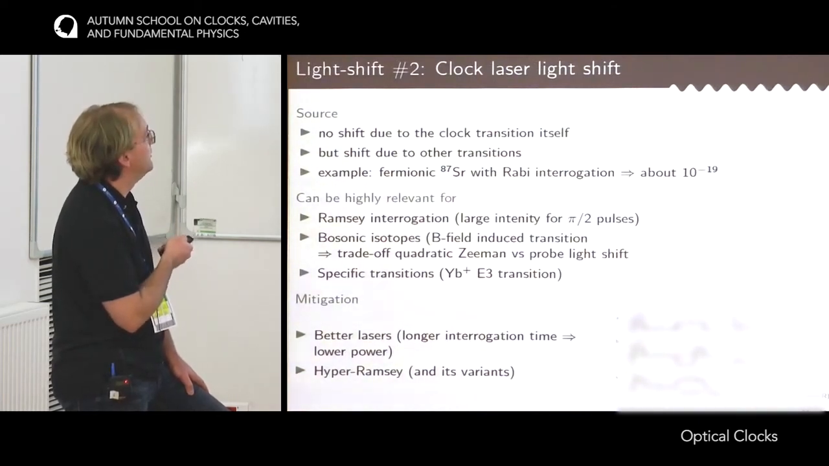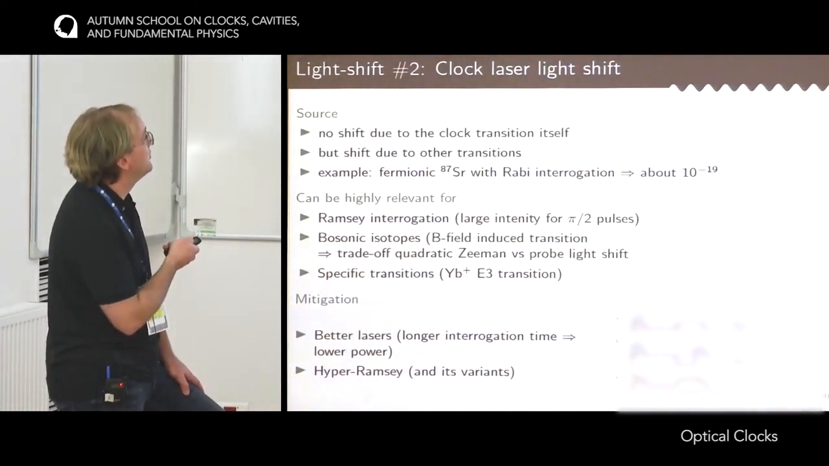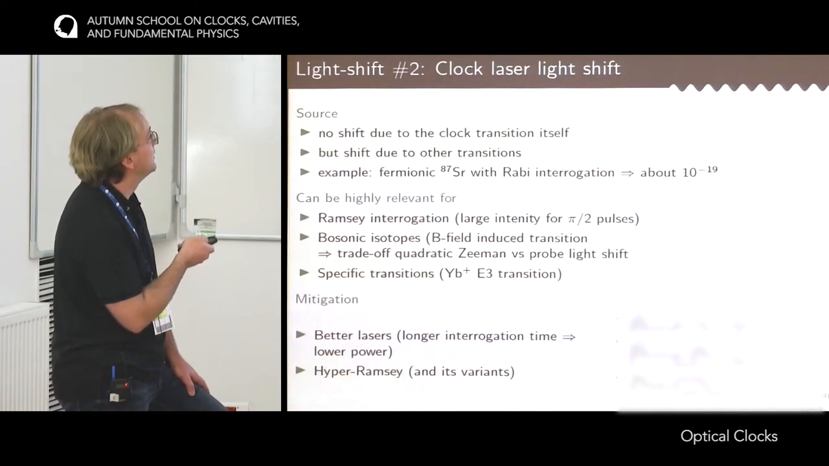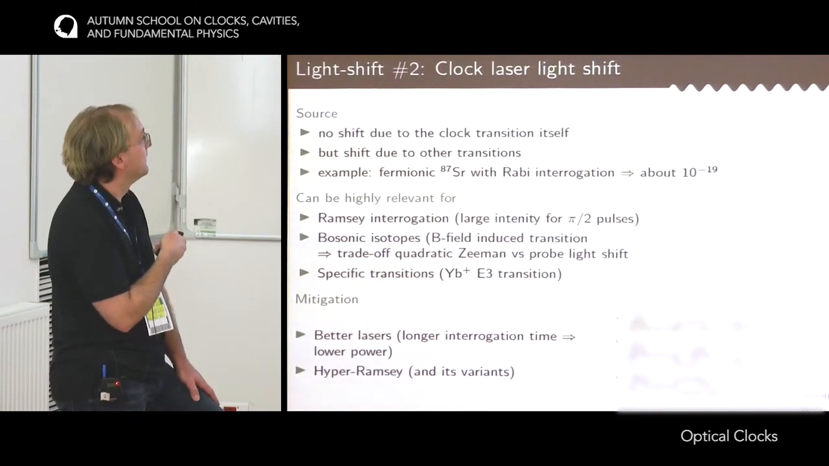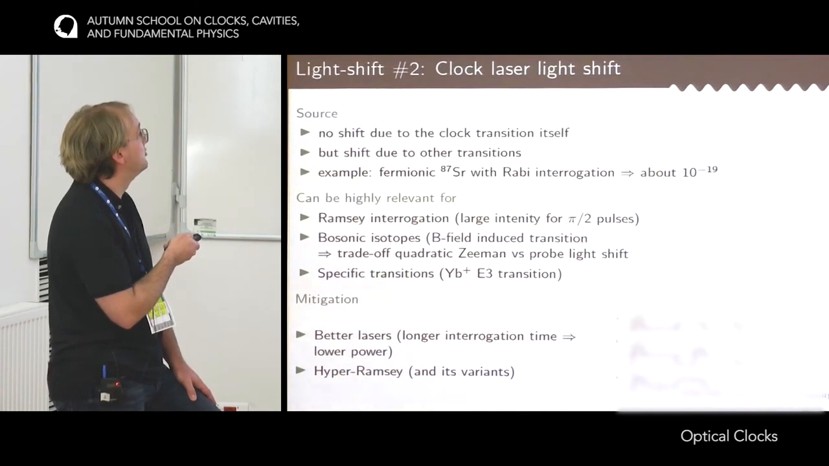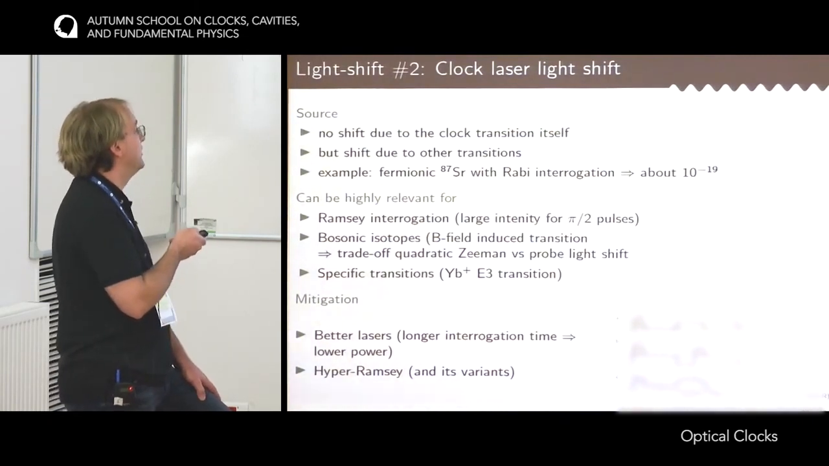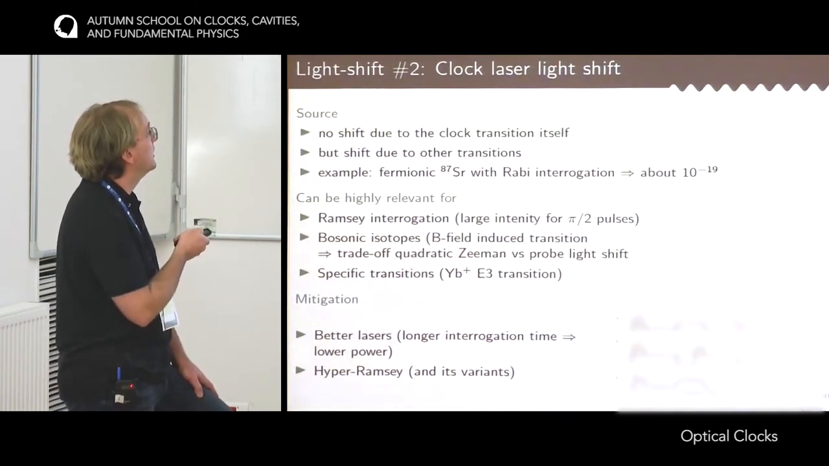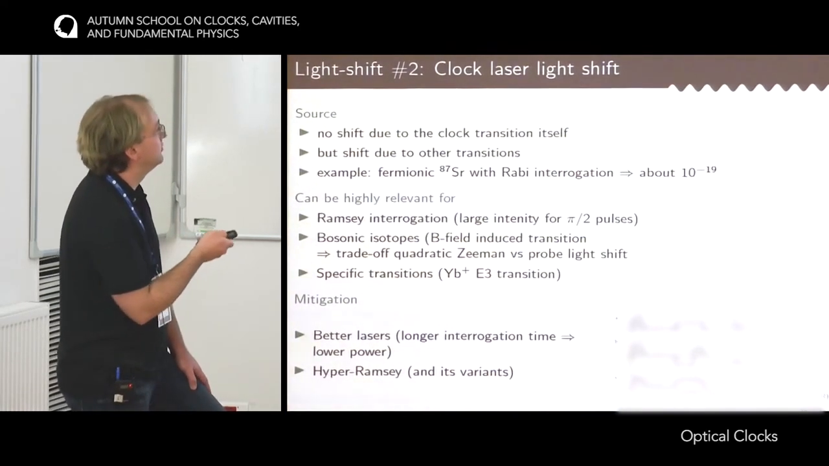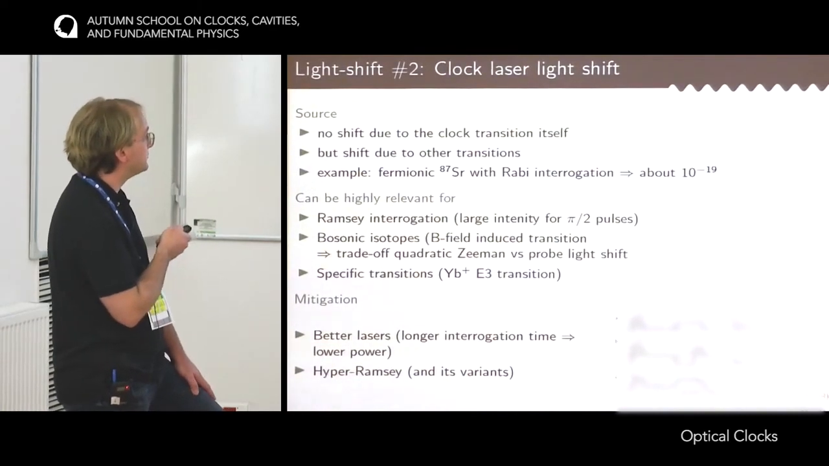The other case where this shift has to be considered is for bosonic isotopes. Bosonic isotopes have zero nuclear spin, so there is no hyperfine interaction to drive the transition. But it's still possible to probe the clock transition by inducing a finite lifetime for the clock transition with a B field. But the strength of this transition induced by the B field is still limited, and so you need quite a large amount of power to be able to observe the clock transition. So in the end, there is a trade-off between the magnitude of the B field and the light shift, the intensity of the light that you are willing to put on the atoms.